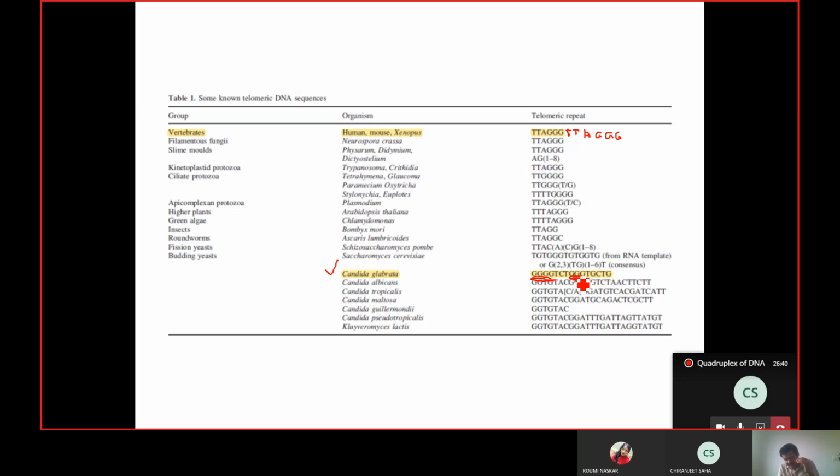So if there is some excess G which is not forming the G quadruplex, what happens to that G? It goes to which region? Loop forming. Yes, it is used in the loop formation. Fine.